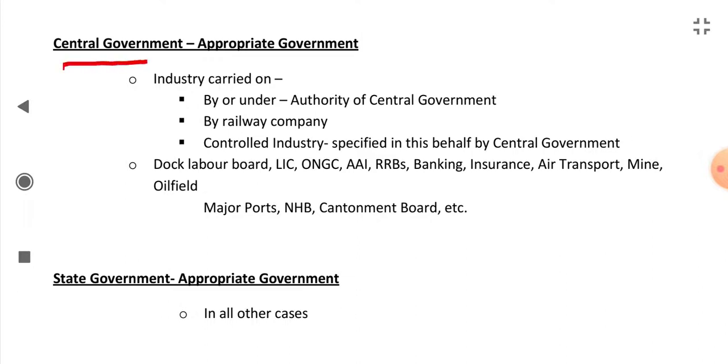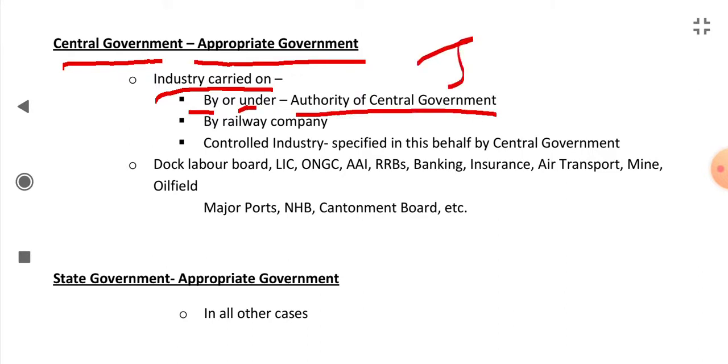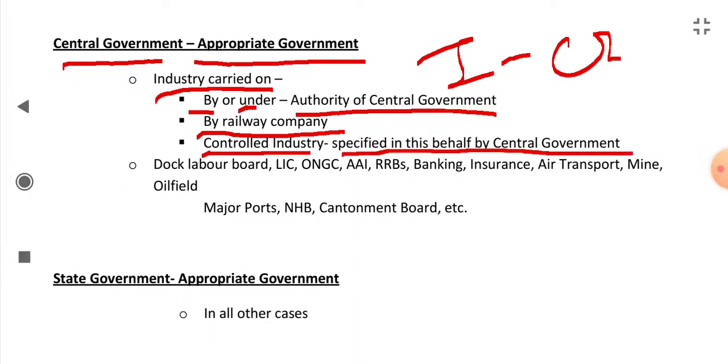The central government will be the appropriate government when the industry is carried on by or under the authority of the central government. The disputes related to that industry will have the central government as the appropriate government. Or the industry is being carried on by a railway company, or the industry has been declared a controlled industry, specified in this behalf by the central government.